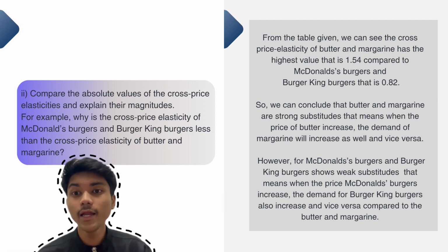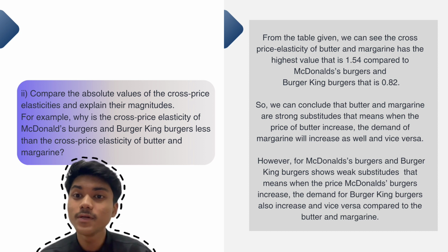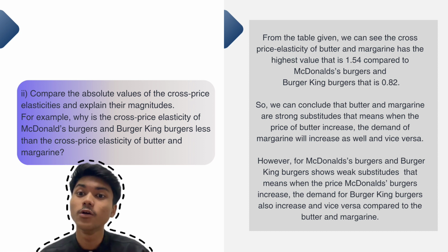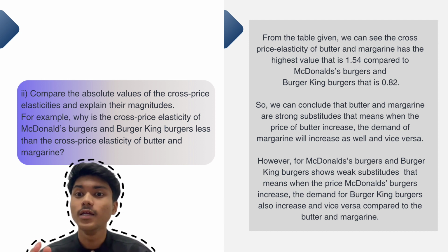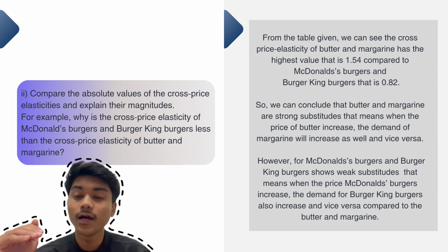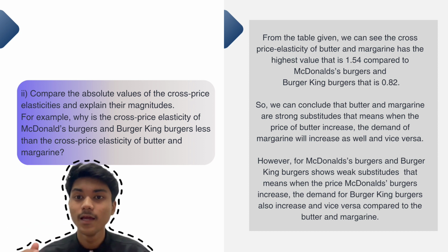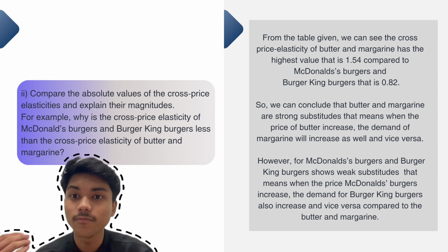Other than that, we can see from the table that McDonald's burgers and Burger King's burgers show weak substitute goods. That means when the price of a McDonald's burger increases, the demand for Burger King also increases, but their value is not as high as butter and margarine. So that's all for question 2.